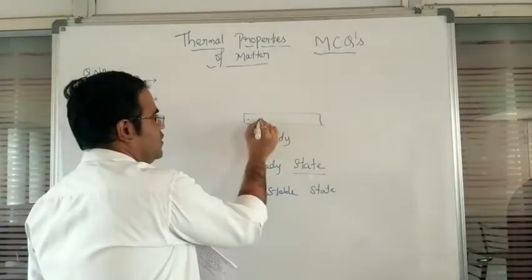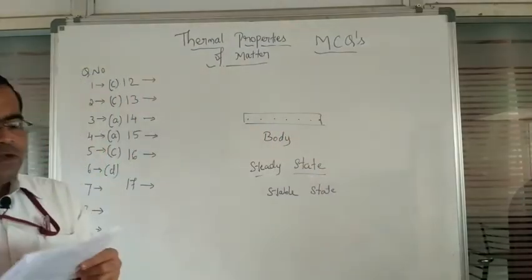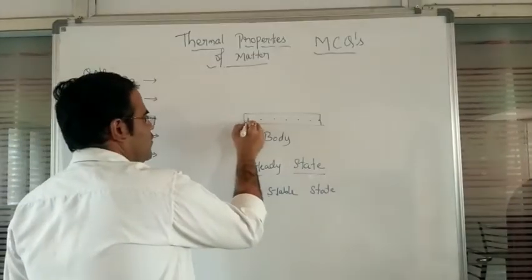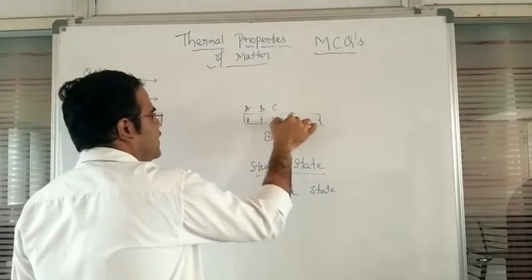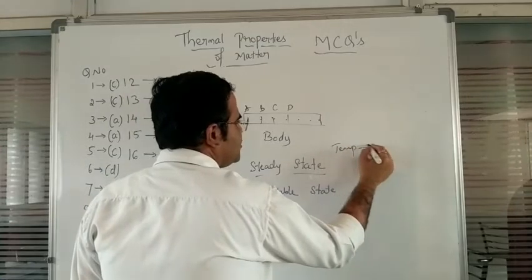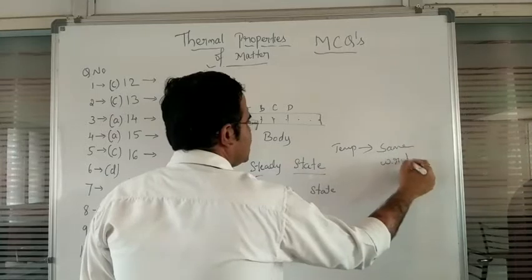So temperature, this is what we observe for different points. Let us assume this is what we observe for point A, this is point B, and this is point C, like this. At every point the temperature does not change. So here temperature remains the same with respect to time.